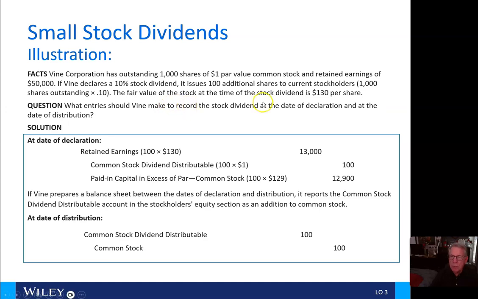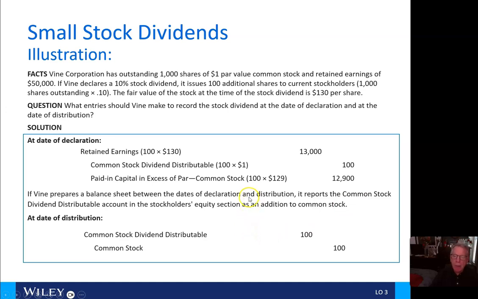What entry should Vine make to record the stock dividend at the date of declaration and the date of distribution? So at the date of declaration, we're going to debit retained earnings for $13,000. That's the 100 additional shares times the fair value of $130 per share. The common stock dividend distributable is going to be the dollar par value times those 100 shares, or $100. The remainder will go to paid-in capital in excess of par common stock for $12,900.